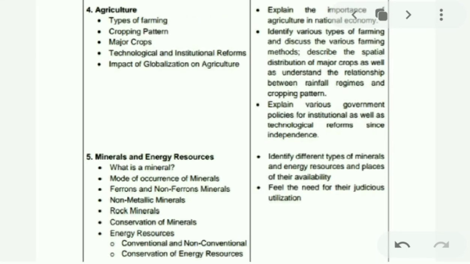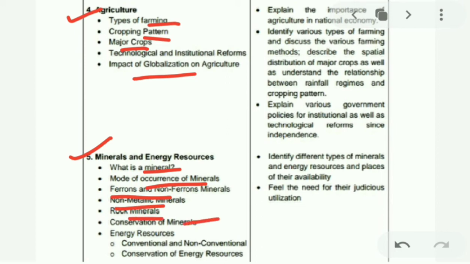Next we'll move on to Agriculture. In agriculture we will study types of farming, cropping pattern, major crops, technological and institutional reforms, and the impact of globalization on agriculture. The next chapter is Minerals and Energy Resources. In this we will cover what minerals are, modes of occurrence of minerals, how minerals occur, ferrous and non-ferrous minerals, non-metallic minerals, rock minerals, conservation, and energy resources.